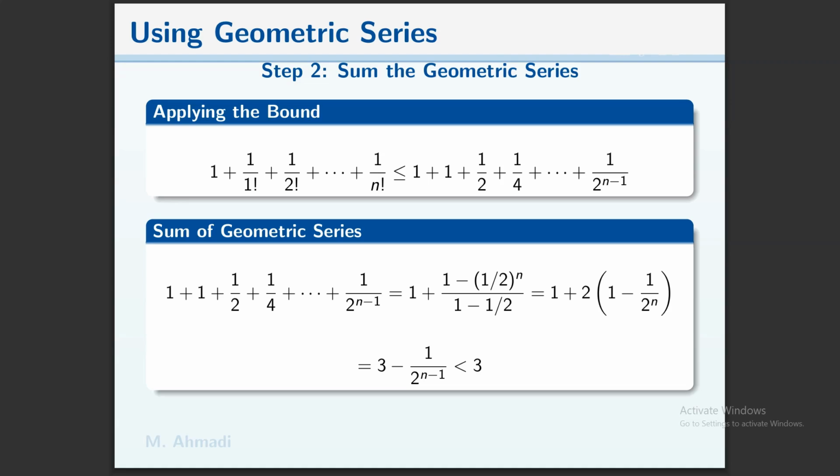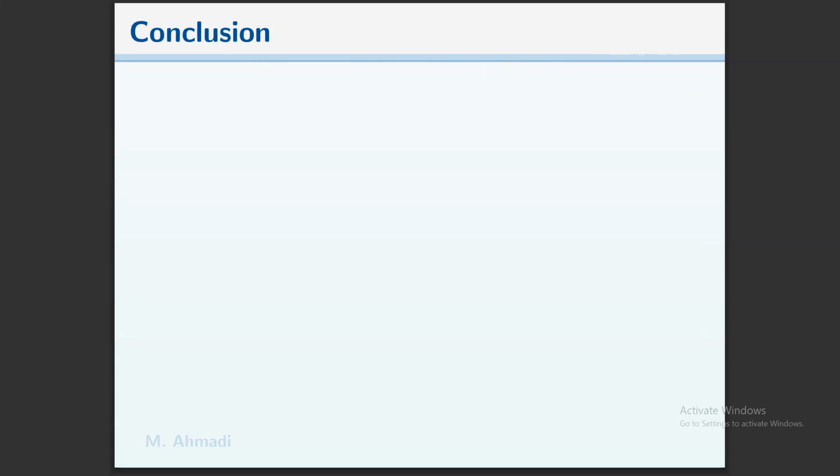The sum of this geometric series is 1 plus (1 minus 1 over 2 to the n) over (1 minus 1 over 2), which equals 1 plus 2 times (1 minus 1 over 2 to the n), which equals 3 minus 1 over 2 to the n minus 1, which is less than 3.